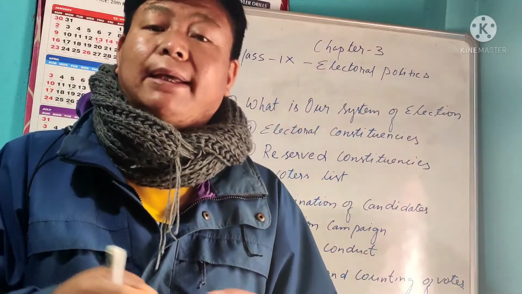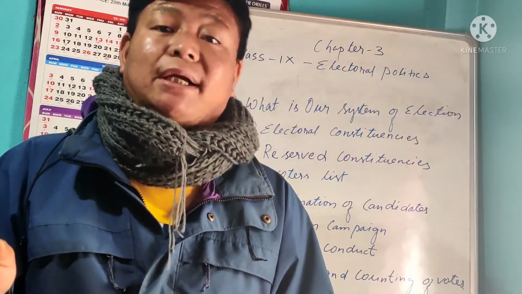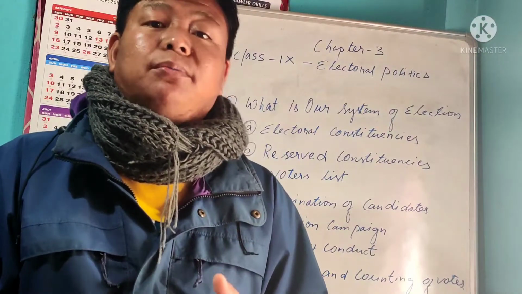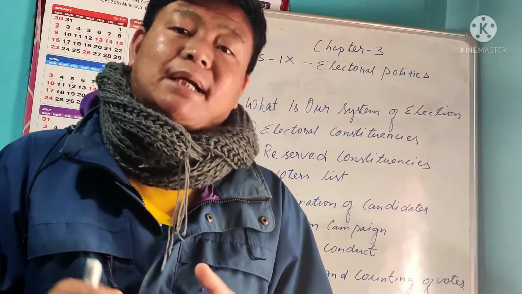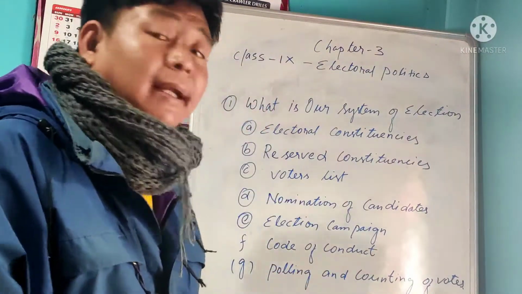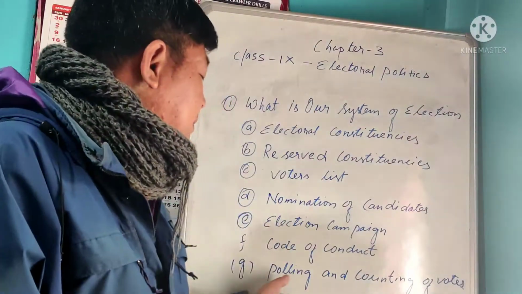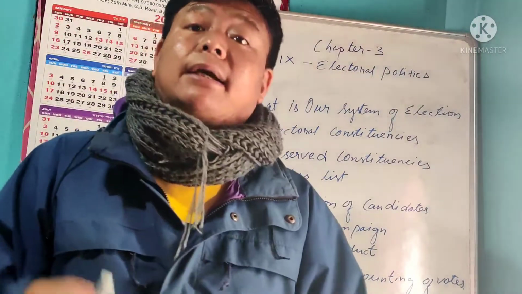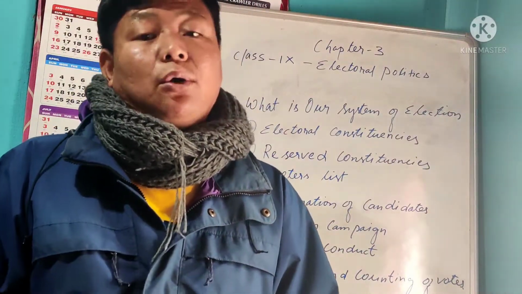After that you will get a black ink mark on your finger. That means now you have already cast your vote. But this casting of the vote should be in a fair and good manner. It should not be pressurized by money and muscle power. We will come to that. After the polling day, after a few days, counting will be started, and that is the polling and the counting date. After the counting date, whoever gets the majority is declared the winner.